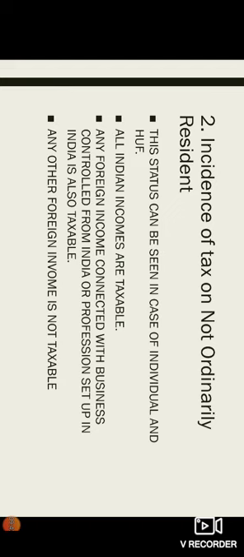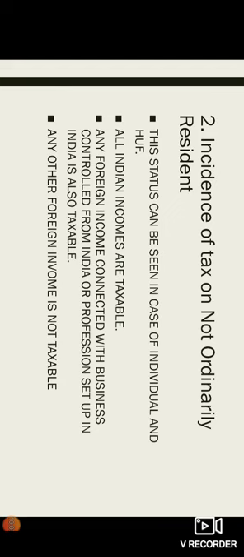Coming to next, incidence of tax on not ordinarily resident. The second status of resident is what? Not ordinarily resident. If you are a not ordinarily resident, then on what all income are you liable to pay the tax? This status can be seen in case of individual and HUF only.